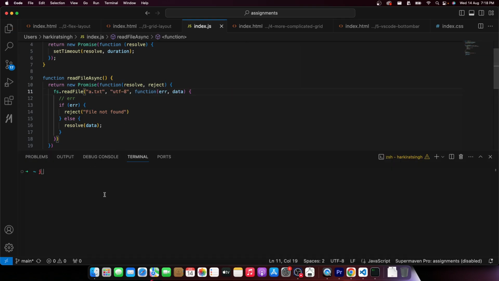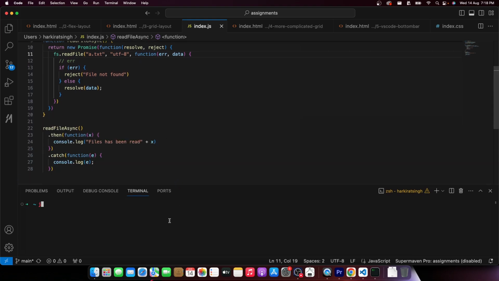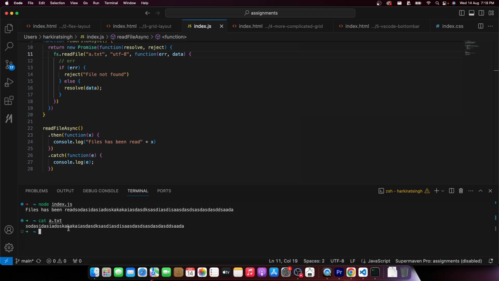Let me call this a.txt. This is the code that we're running. Let me make this slightly smaller. If I run node index.js, it says file has been read, and this is the contents of the file, because I do have an a.txt here. Let me do cat a.txt. You will see it has some contents. So I do have a.txt, I see it over here. I don't have some random file.